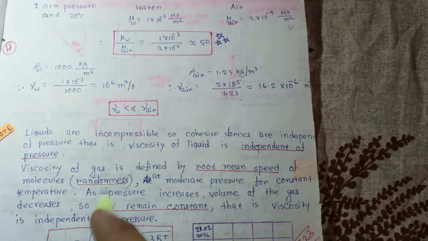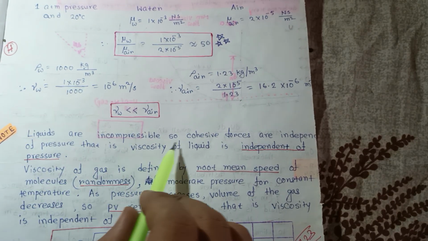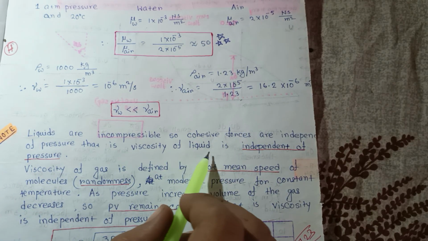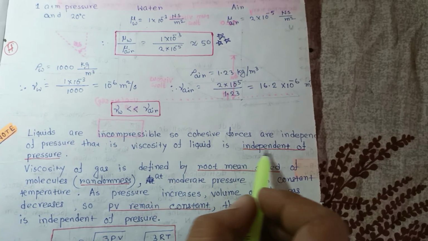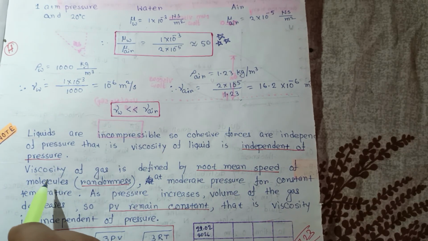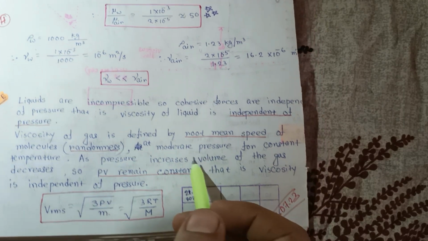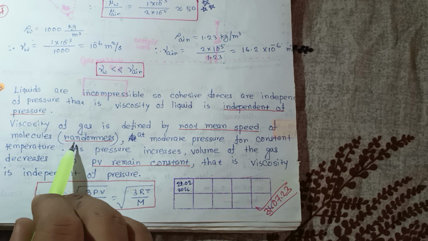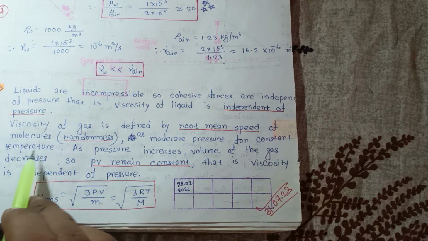Now, we see above that liquids are incompressible, so cohesive forces are independent of pressure, that is, viscosity of liquid is independent of pressure. Very important, viscosity of liquid is independent of pressure. Second, the viscosity of gas is defined by the root mean speed of molecules, that is the randomness at moderate pressure for constant temperature.